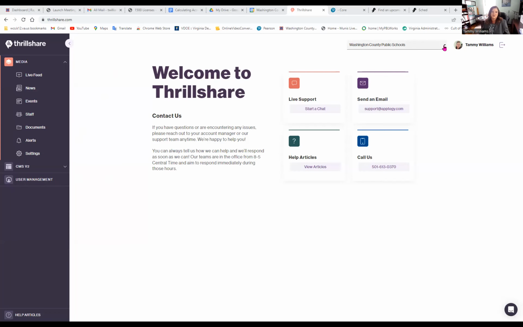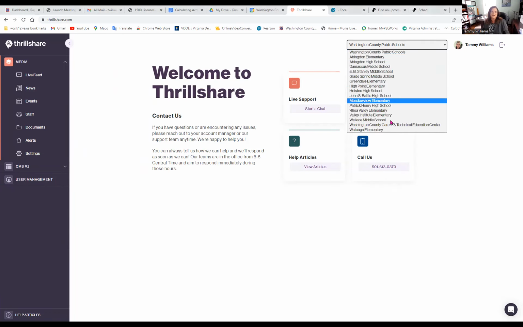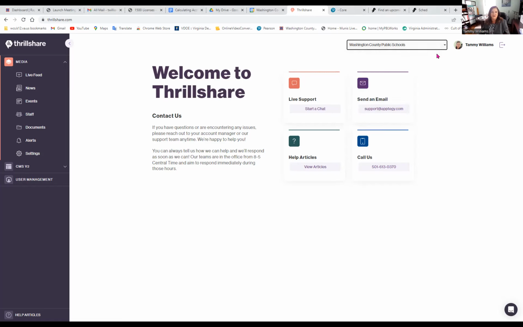So here's what it looks like when you log in. You'll have everything except this user management. You all don't have access to that. That's just on mine. And you can see here, mine is set to Washington County Public Schools. Yours should be set to whichever of the schools you are assigned to. I have access to all of them. That's how I've been able to add some postings and some things to yours lately. But just make sure that this has your school's name on it.